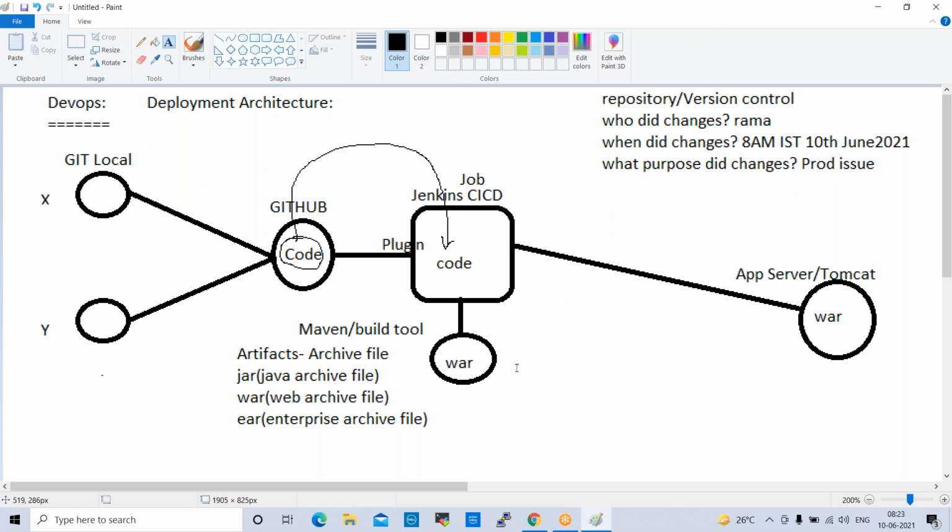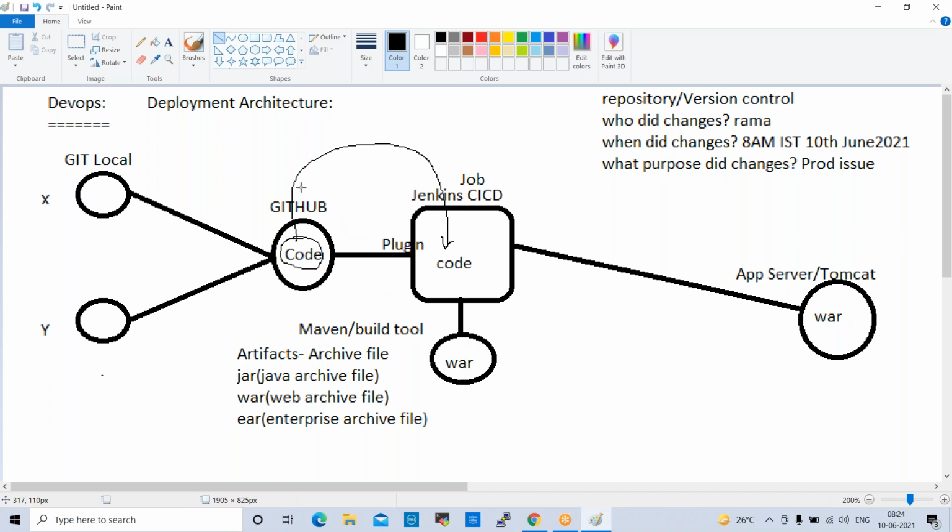Okay. So normally what will happen here? We will have sprints, sprint 1, sprint 2, sprint 3, like that, right? So in sprints, some code is being developed in Sprint 1. Okay, so that is not for a live application. In that case, whenever Jenkins pushes the code to Maven, Maven will generate a war file, jar file, or EAR, whatever file. Those files will be saved in some repository. Okay, not directly pushed to the application server.